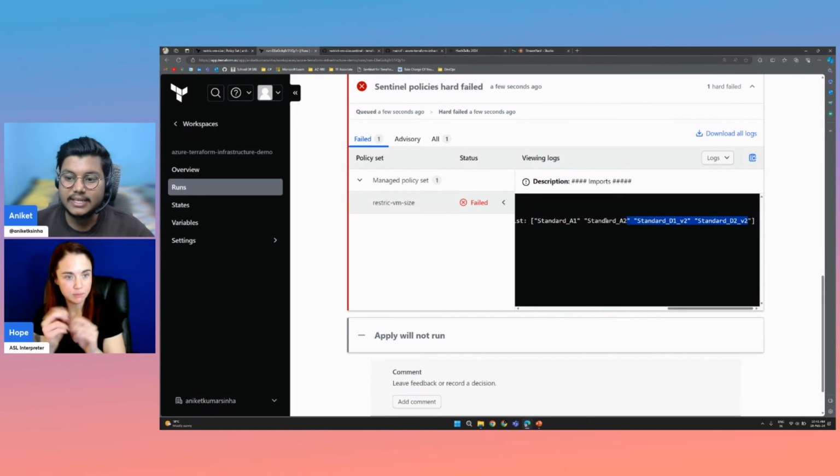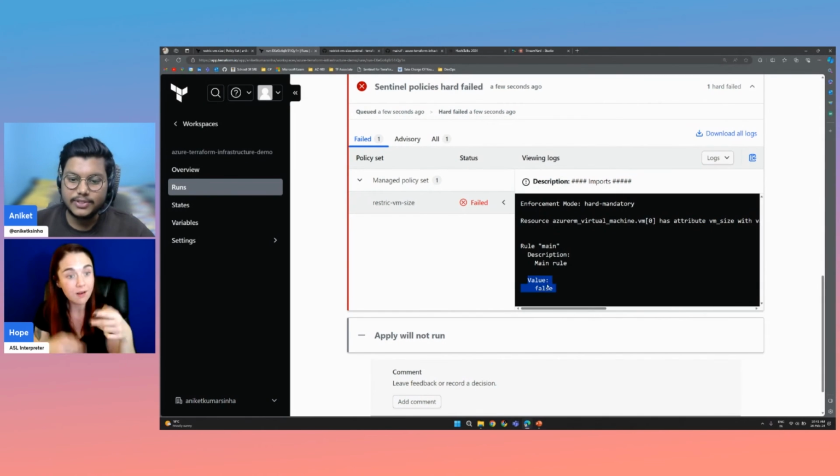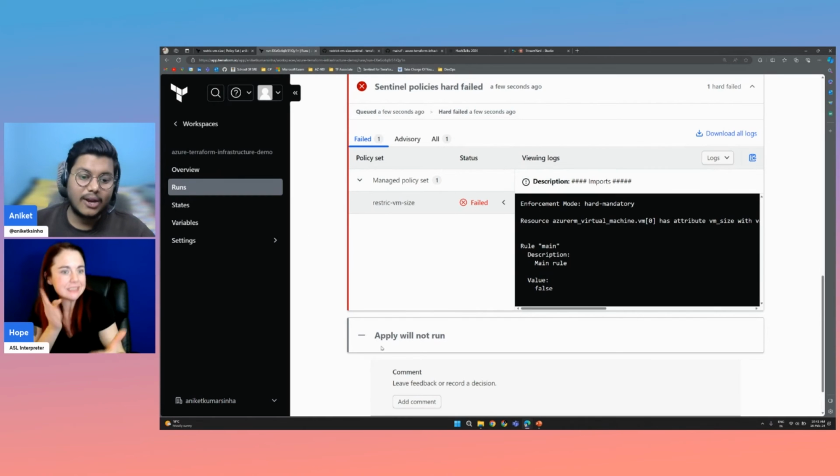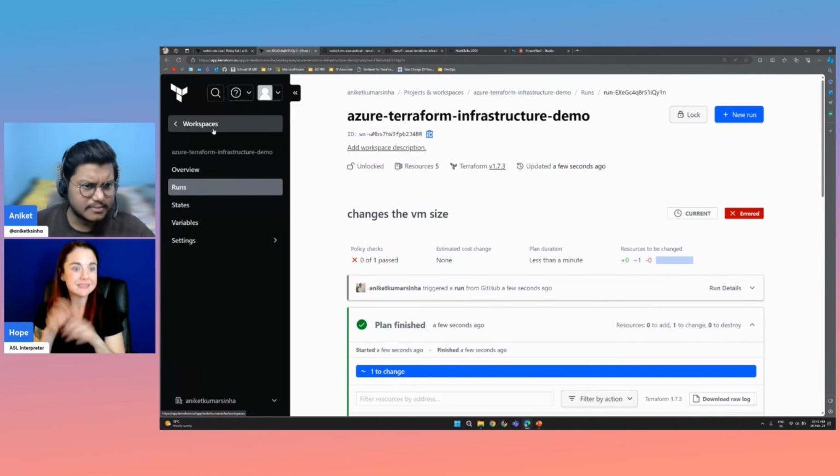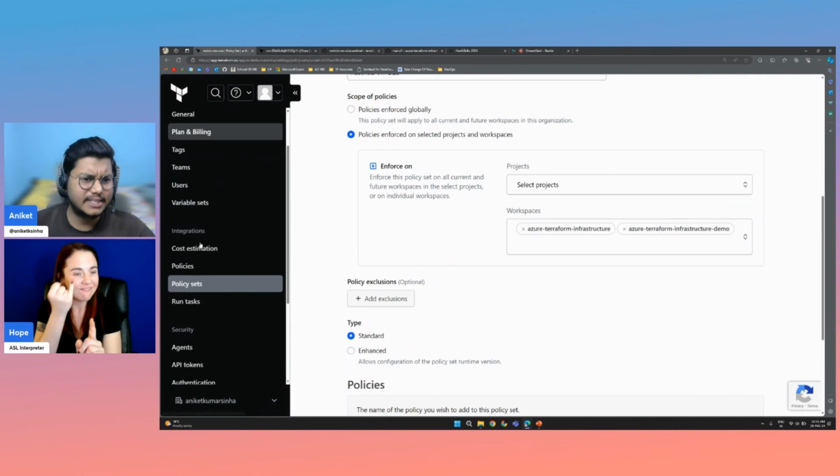And we also have the list of what exactly is allowed. You can see the value is false. So that's why it failed and also stopped from moving ahead with the apply. So this is the case with the hard mandatory. Let's now try it with the advisory.